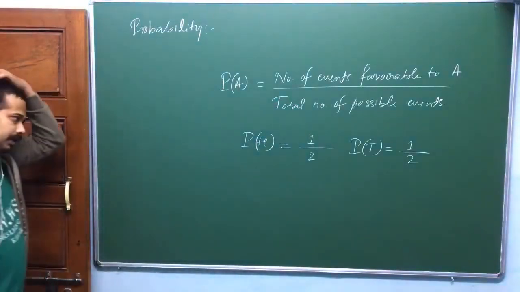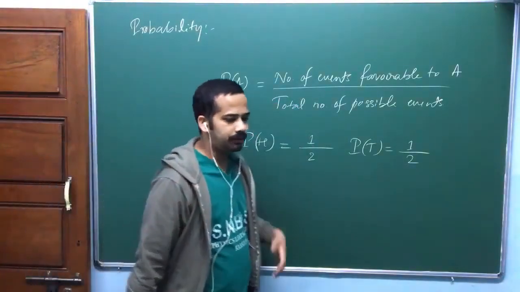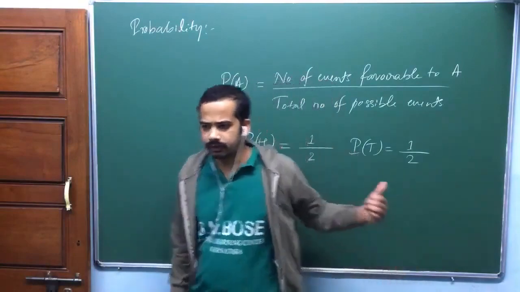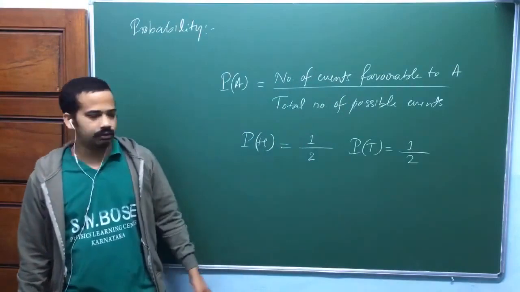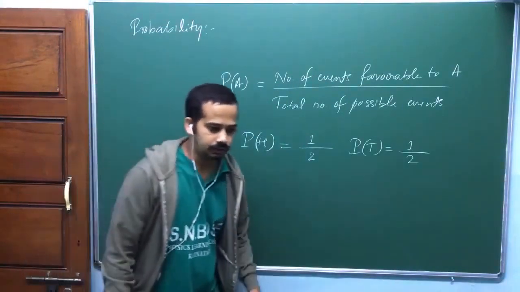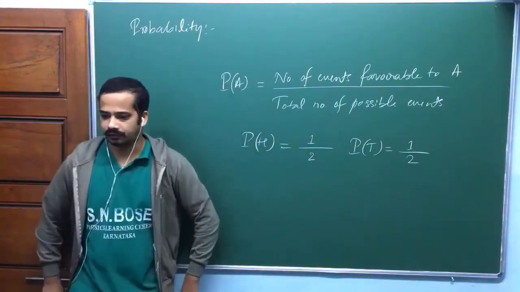Now the next part: you say the probability of getting head is equal to half, isn't it? We are going to study this probability theory again in the beginning of statistical physics. You don't have to worry much now. Now look at here. You said probability of being head is equal to half, isn't it?